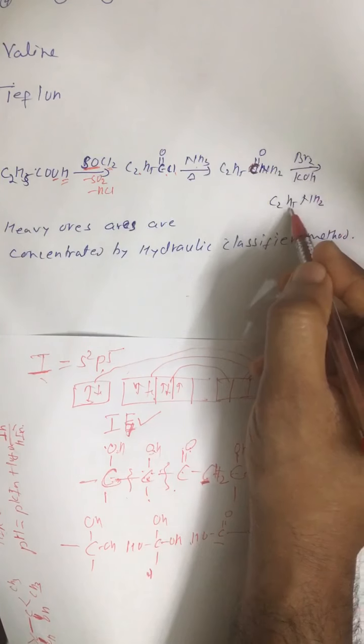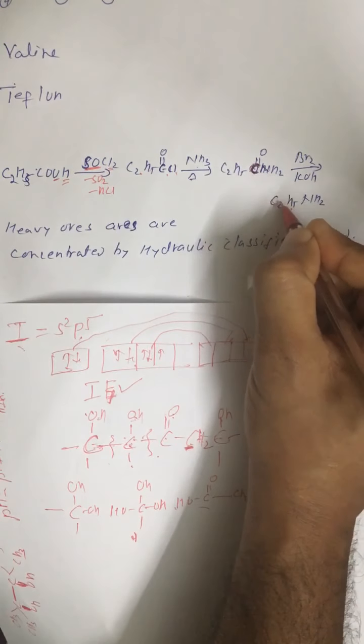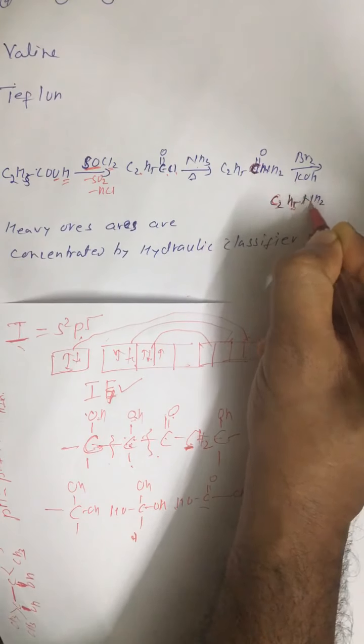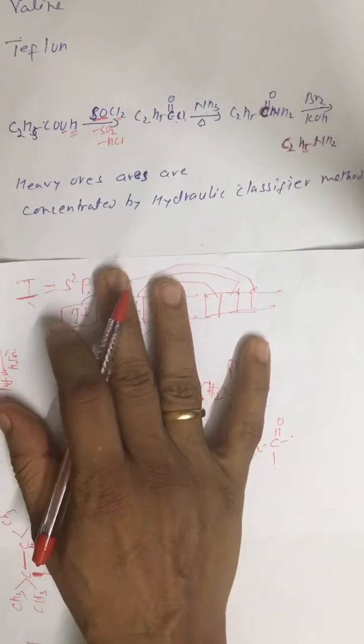Alright, C2H5CONH2, Br2 and KOH, this is Hoffmann bromamide reaction, and we get ethylamine, C2H5NH2. Alright. Question number 90. So it is D option, 89, D option.